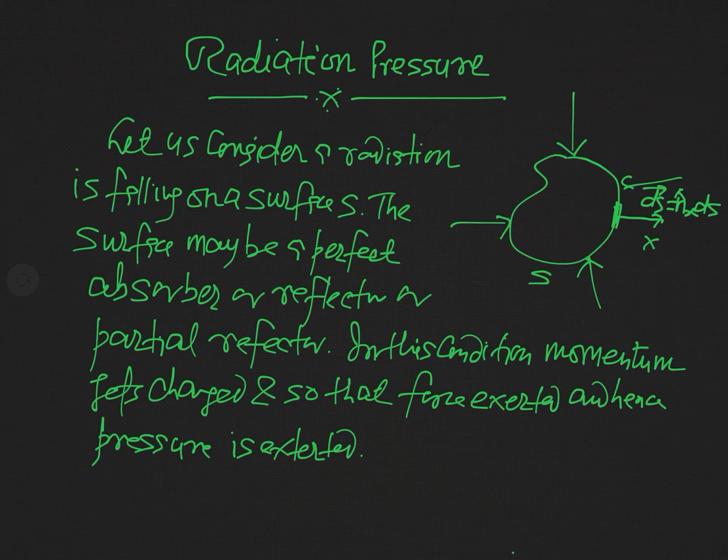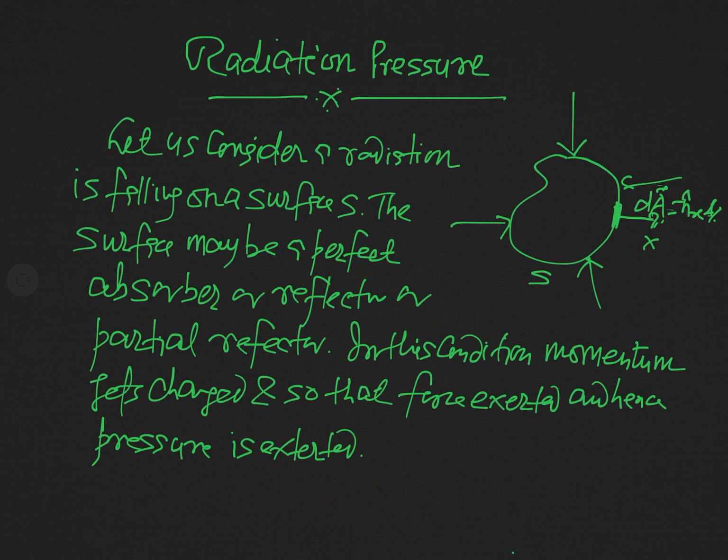Now we have to calculate this radiation pressure, and for that, let us consider an elementary surface. Let us write this elementary surface not as dS, but by the symbol dA, as in the previous lecture. So this is dA, and if we consider a unit vector along the x direction, nx hat, then this will be nx hat dA.